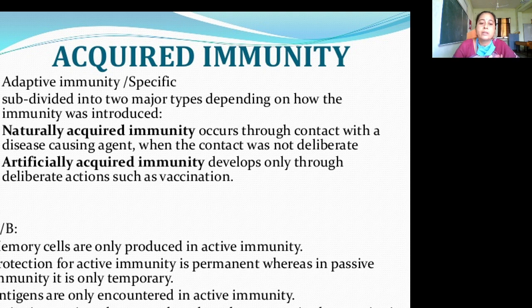Memory cells are also produced in active immunity. Protection from active immunity is permanent, whereas in passive immunity it is only temporary. Antigens are only encountered in active immunity. Active immunity takes several weeks to become effective, but passive immunity is immediate.